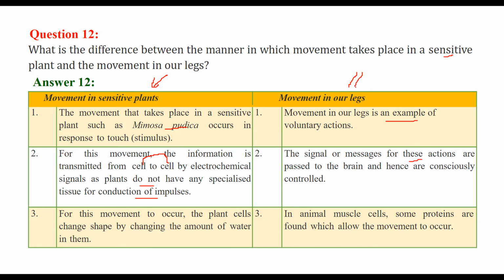So movement of our leg is consciously controlled by the brain. In the plant, for this movement to occur, the plant cells change shape by changing the amount of water in them. In the movement of our leg, the animal muscle cells contain some proteins which allow the movement to occur.